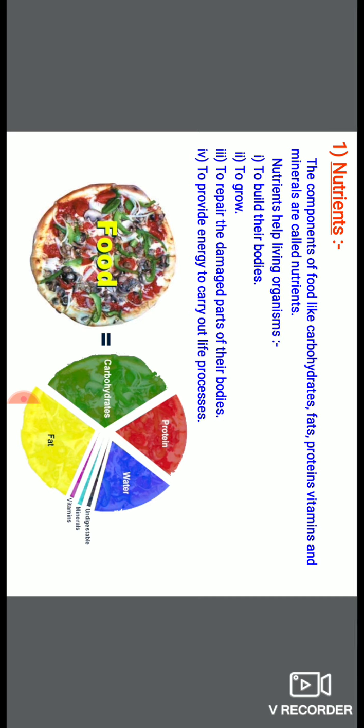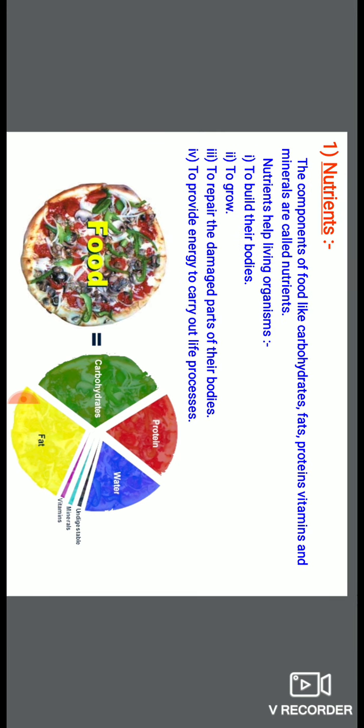And the next important point is nutrients provide the energy to carry out different life processes. Different metabolic reactions take place in the body, and for those reactions and life processes, energy is given by the nutrients.